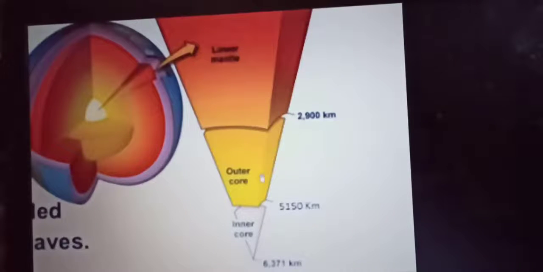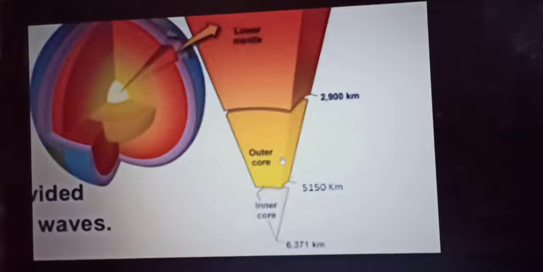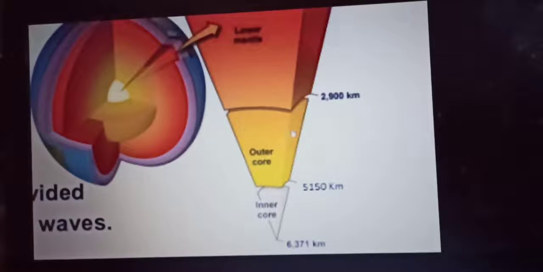The liquid outer core is the layer beneath the mantle. It is made up of liquid iron and nickel. S waves cannot pass through this layer because it is liquid in nature. So complex convection currents give rise to a dynamo effect, which is responsible for the Earth's magnetic field.